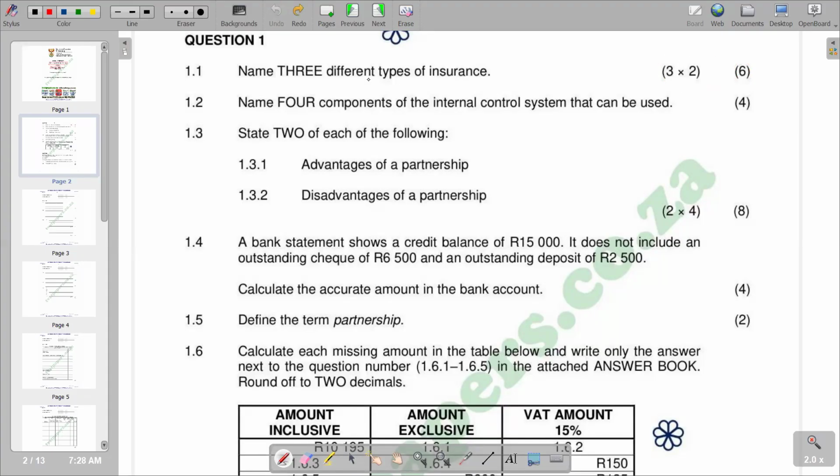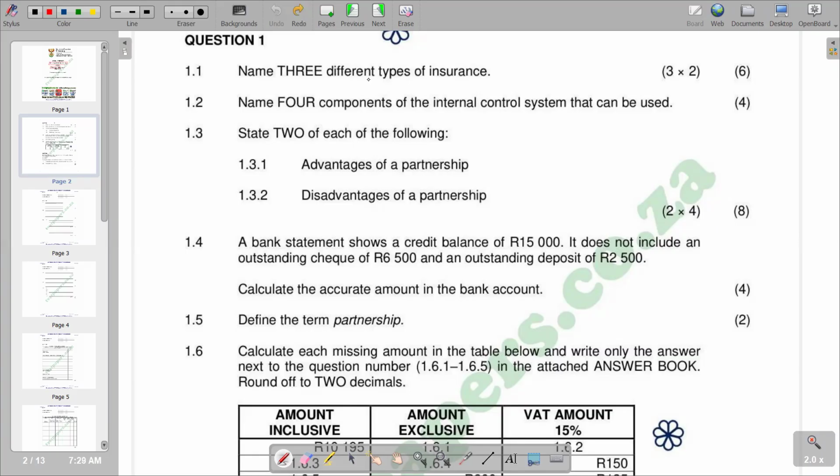You'll see that when we are talking about insurance, insurance is a means of protection from financial loss in exchange for a fee, where one party agrees to compensate another party in the event of a certain loss. So there should be a certain loss that should be compensated when insurance takes place. Therefore, it is a form of risk management. So the process of compensating a loss comes also as a form of risk management. Very important for us to take note.